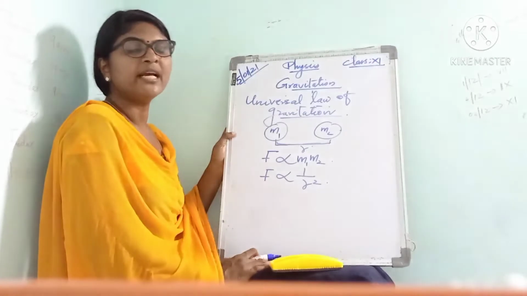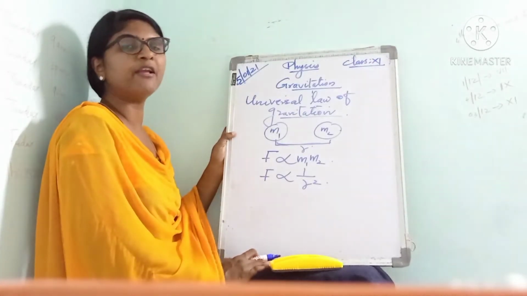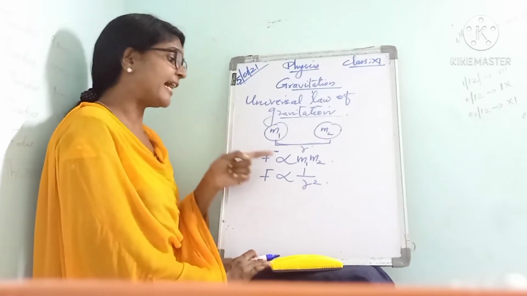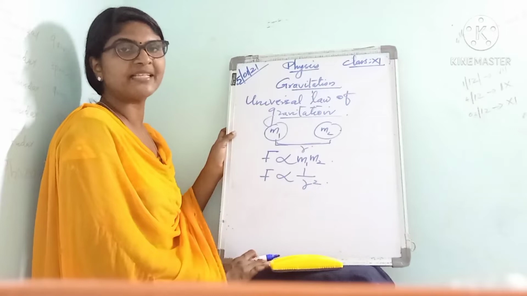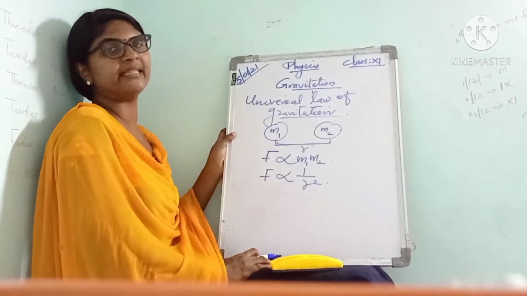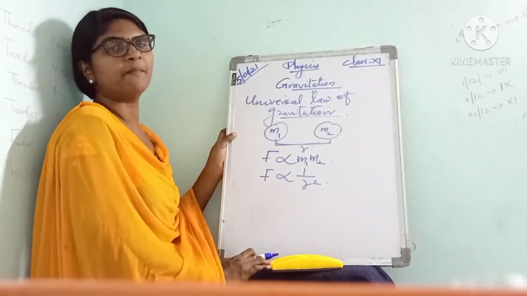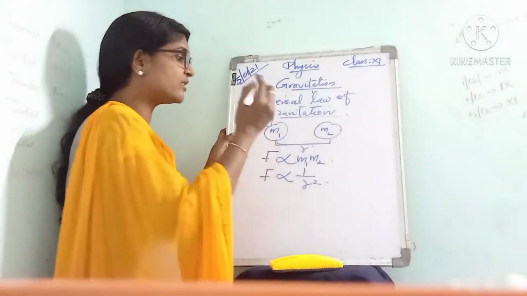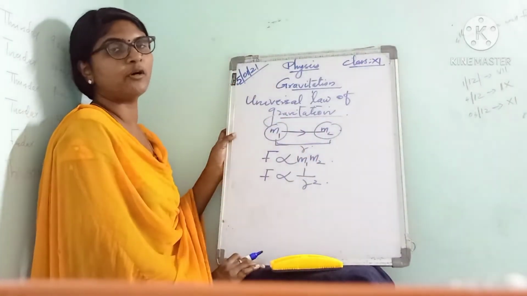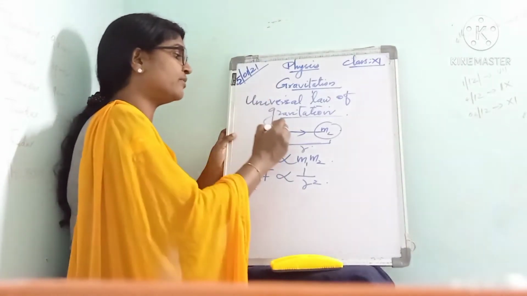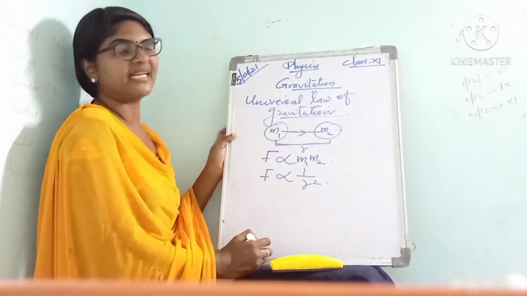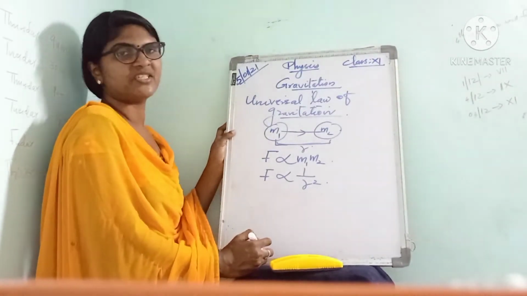According to the universal law of gravitation, every object in the universe attracts every other object with a force which is directly proportional to the product of their masses and inversely proportional to the square of the distance between them. And this force always acts along the line joining the two masses or two objects.